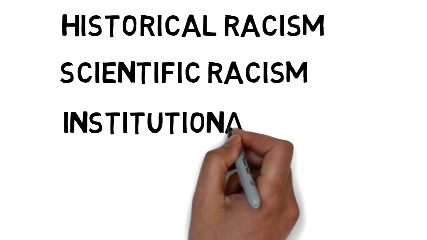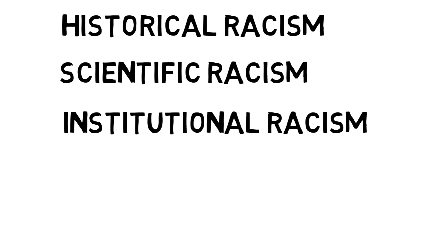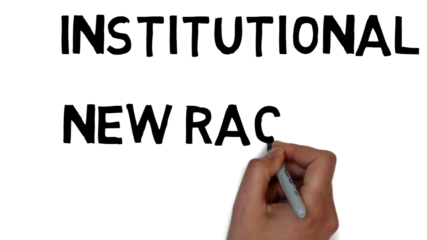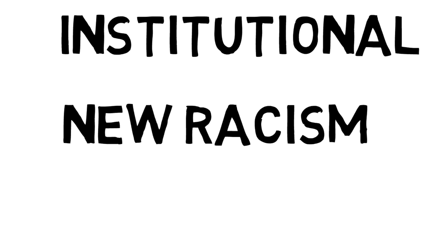The third type is institutional racism. This refers to activities that are meant to protect the advantages of a dominant group. This happened during apartheid in South Africa, when laws that discriminated against black people protected the advantages of white people. The last type is called new racism, and it does not involve scientific theories or beliefs about the inferiority or superiority of certain races. It is a less obvious form of racism and includes xenophobia, which is the discrimination against immigrants or refugees, as well as negative attitudes towards groups with different cultural values.